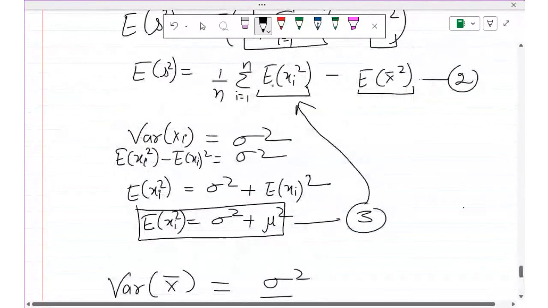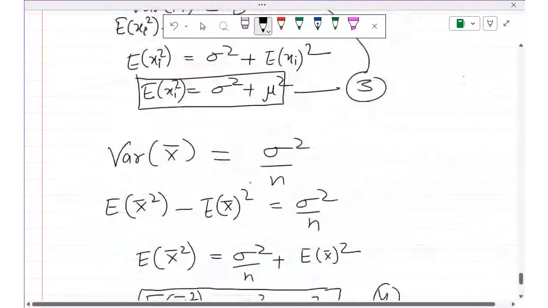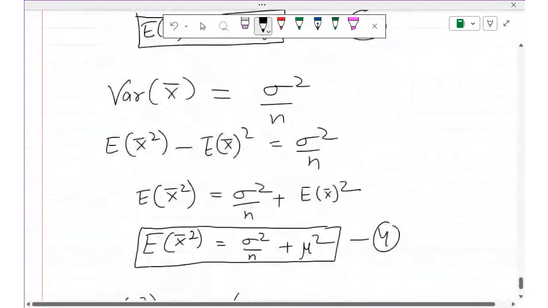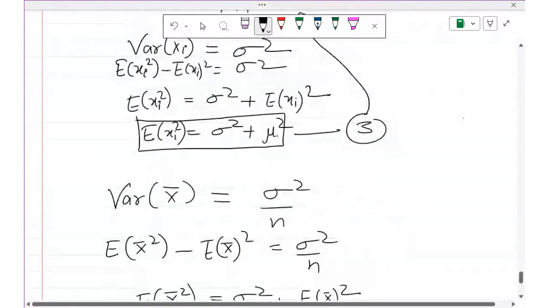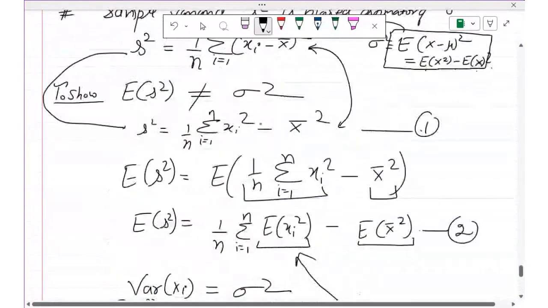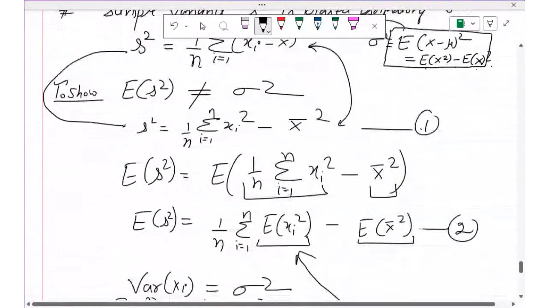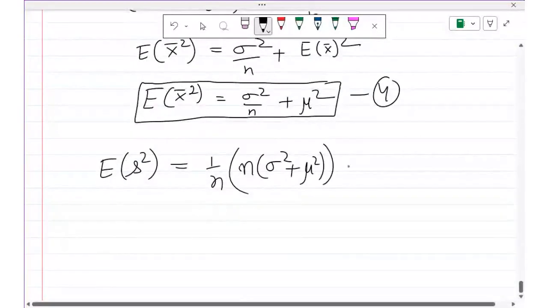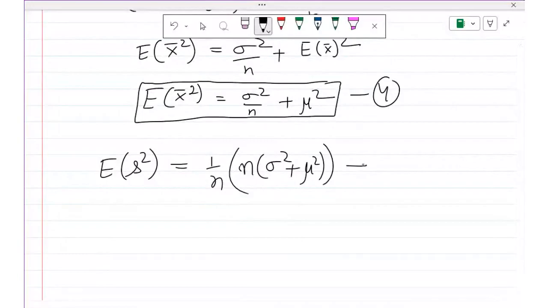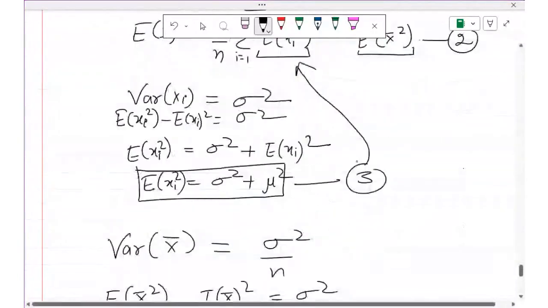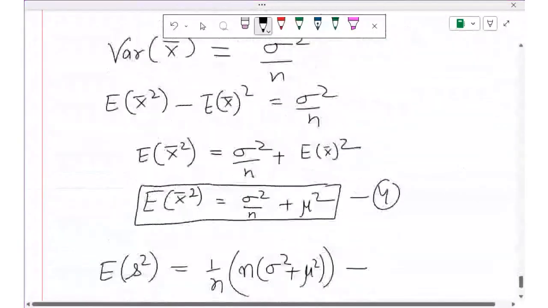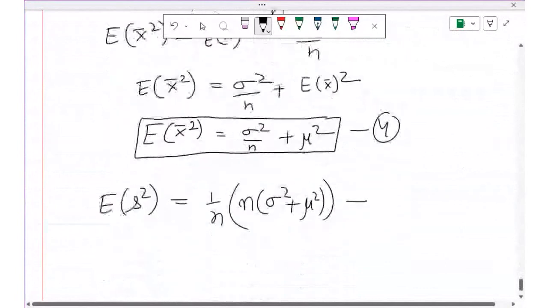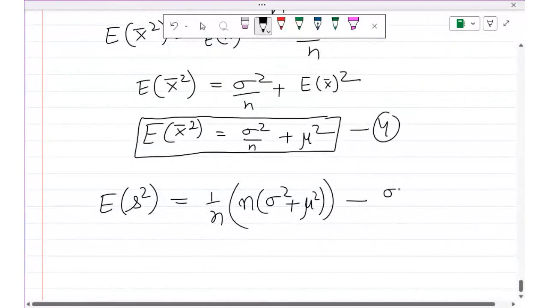E of xi square is sigma square plus mu square, and because you have the sum here n times, it will be n times sigma square plus mu square minus E of x bar square. E of x bar square is from equation number 4, sigma square by n plus mu square.